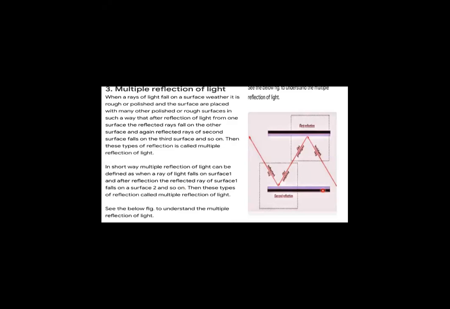What happens is the ray of light enters and falls on the first mirror. Definitely it faces reflection. It falls on the second mirror. At the second mirror also it faces reflection. So you can see the reflection has occurred multiple times when one surface is placed opposite to the other surface, a polished surface, of course.